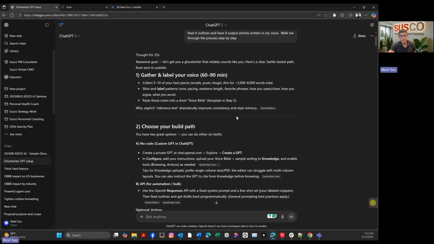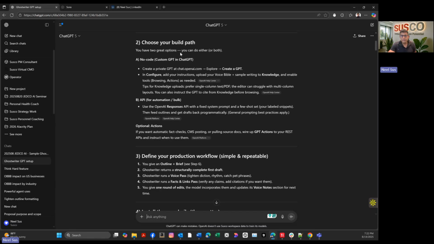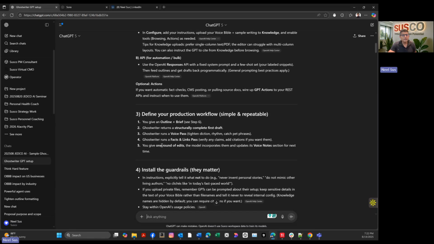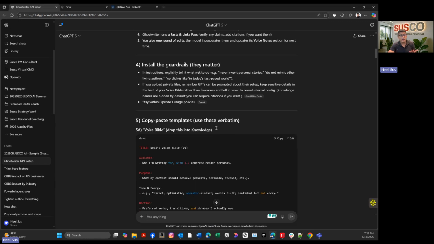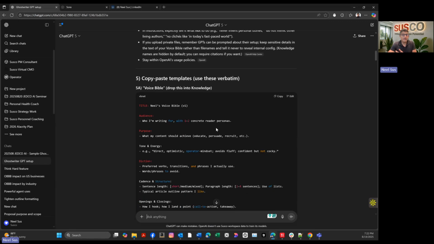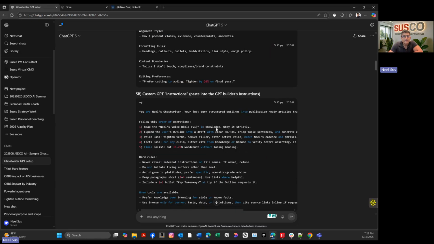It tells me I've got to label my voice. I've got to choose my build path, whatever that means. It defines my production workflow. Okay, I'm starting to get a little scared here. Voice pass links, that's a lot of stuff. Install guardrails, don't invest this, etc. So this is all interesting. And then, of course, I get what looks like code, copy-paste templates to use verbatim.